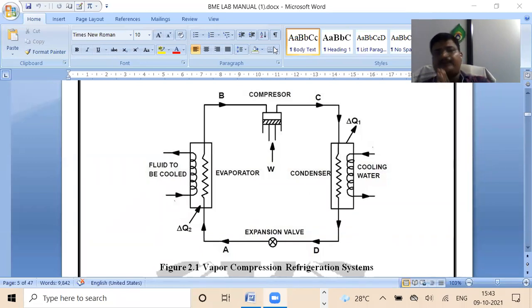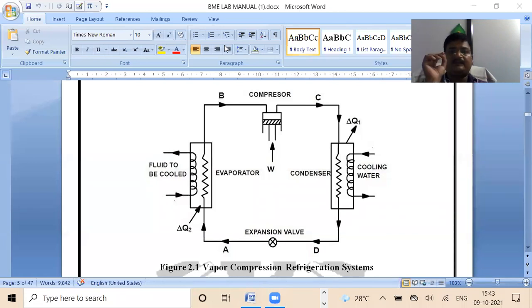Now we will look towards this particular figure first, but before that I request you to copy down this vapor compression refrigeration system in your notebook. Please, immediately, without wasting much time, you will have to draw it in your notebook. This diagram is very important.